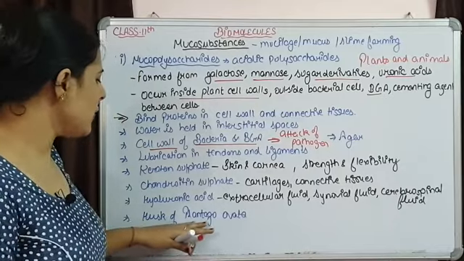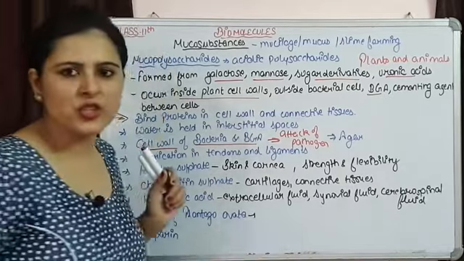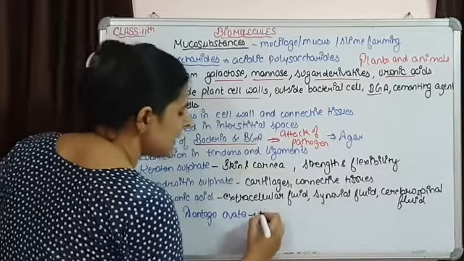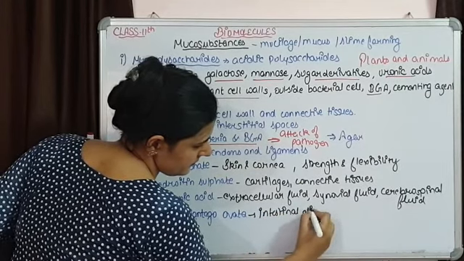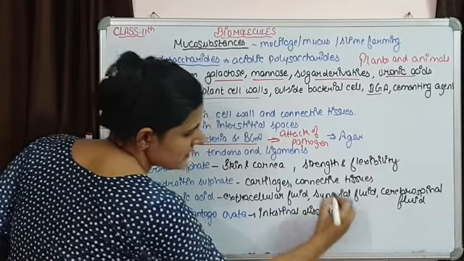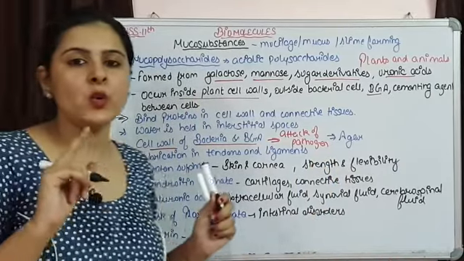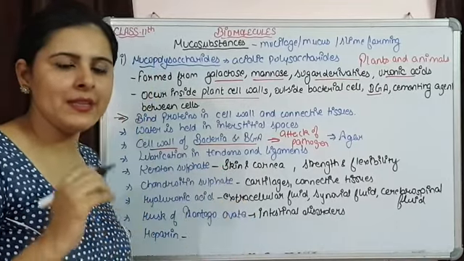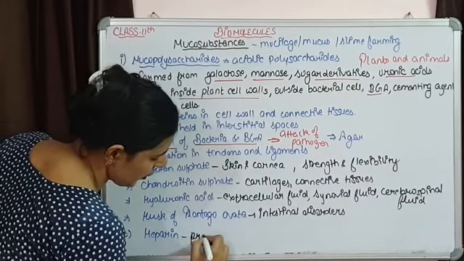Now the husk of Plantago ovata has a mucilage and that can be used in the treatment of various intestinal disorders. So medicinal use is also there. Heparin we already know, this is an anticoagulant. हमारे ब्लड में क्लोट फॉर्मेशन को रोकता है heparin, that is also a mucopolysaccharide. So it prevents blood clotting.